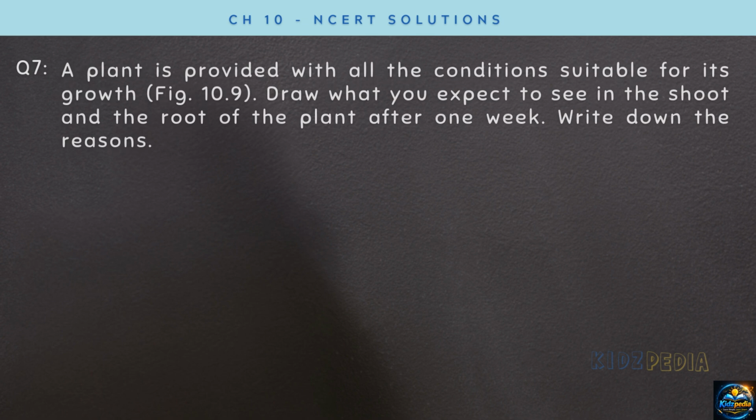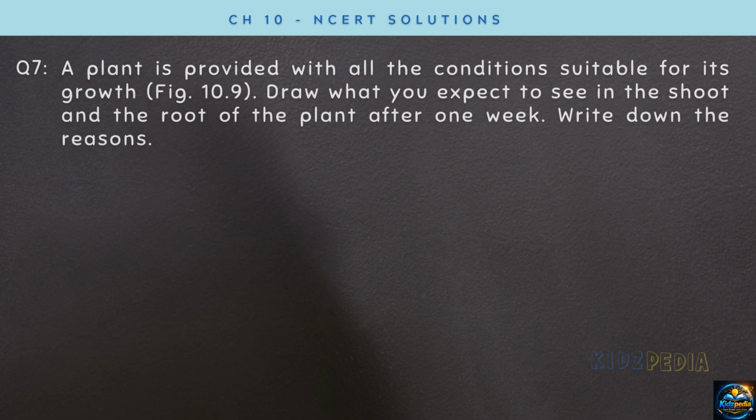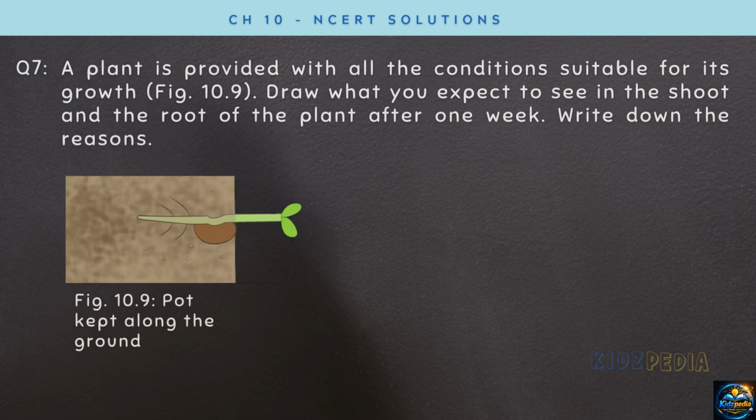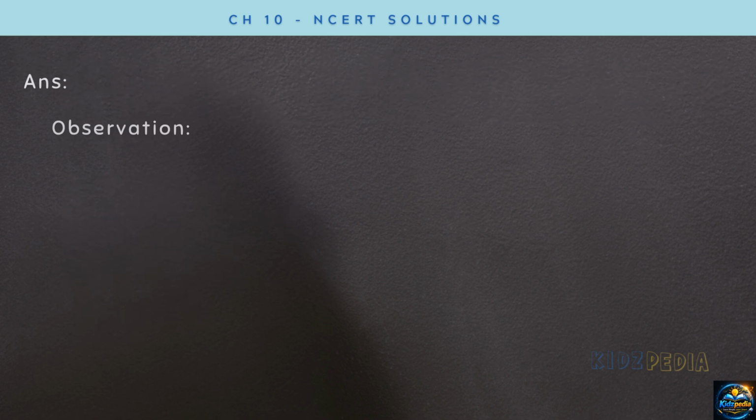Next question. A plant is provided with all the conditions suitable for its growth. Figure 10.9. Draw what you expect to see in the shoot and the root of the plant after 1 week. Write down the reasons. Answer.